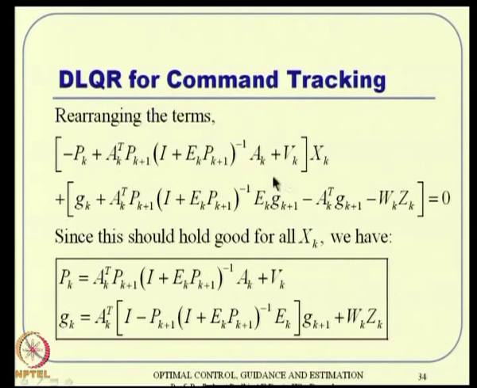Anyway, so we do that, and then you get some expression like this, and since it should hold good for all x which is non-zero, all sort of variations possible. Then what you can see is the coefficient has to be 0, that will give us the expression for p k happens to be something like this, and g k happens to be something like this. Remember g k can be known only with the available information about g k plus 1. So, this is a backward recursive formula again actually.